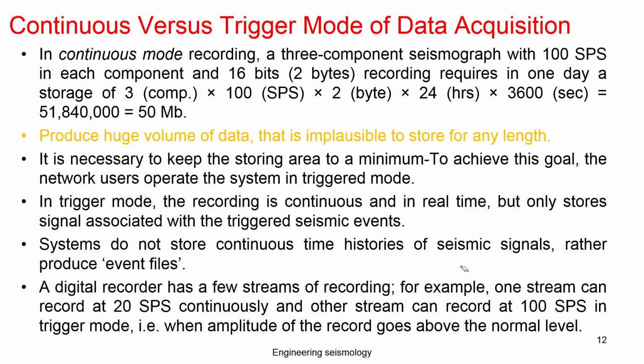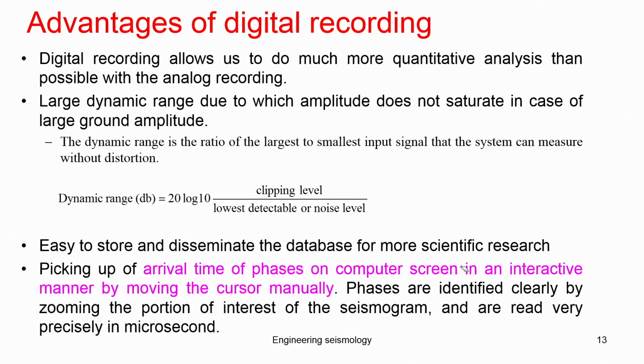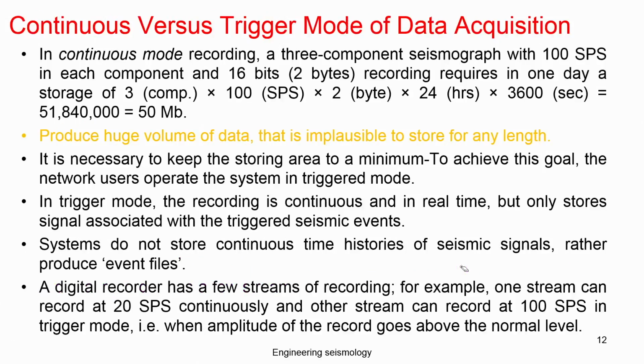So the digital system brought in the concept of continuous versus triggered mode of data acquisition. Continuous means the recording starts when the instrument is started and keeps on recording irrespective of whether an earthquake is occurring or not. The triggered system makes a provision to monitor the vibration, but only record as per our instruction, for example only at 0.0051 g at a particular place.